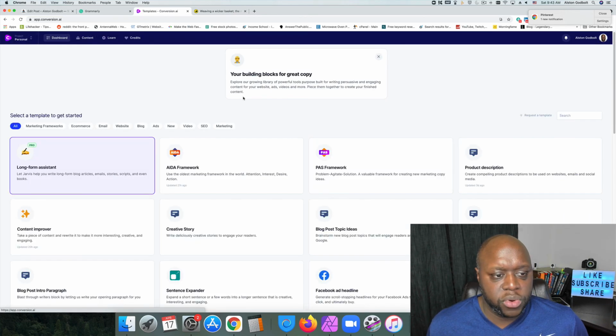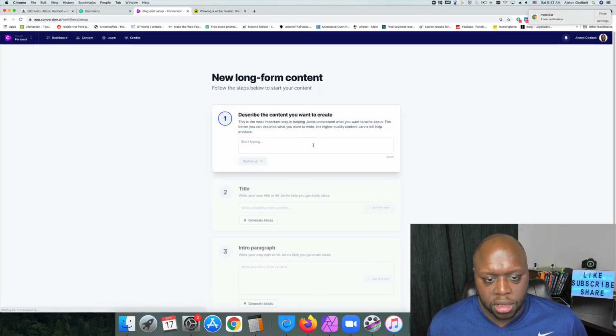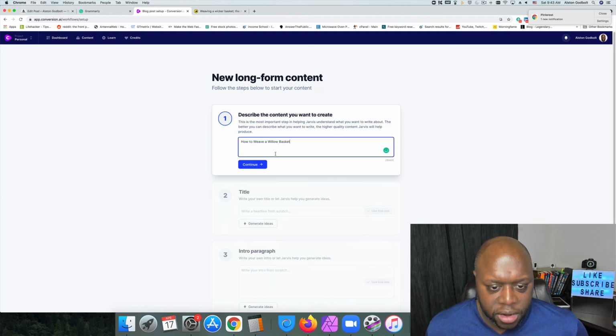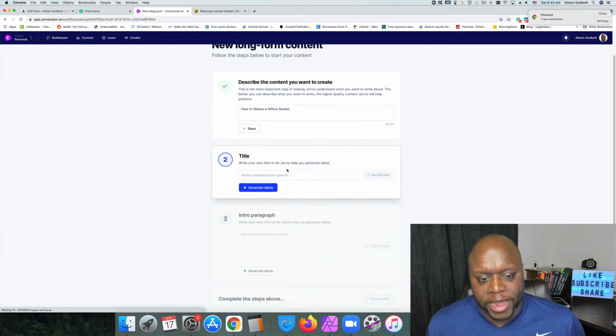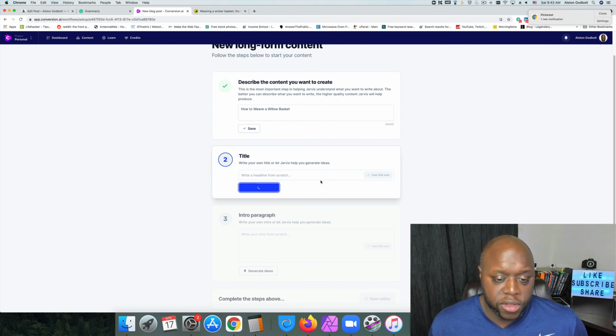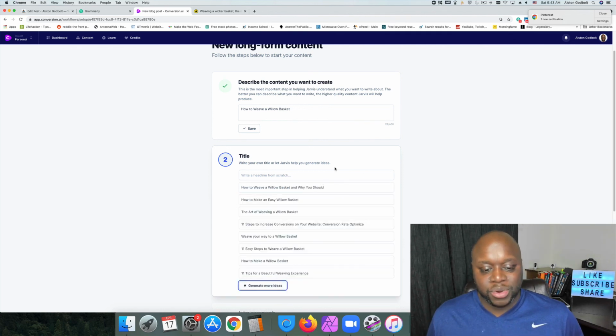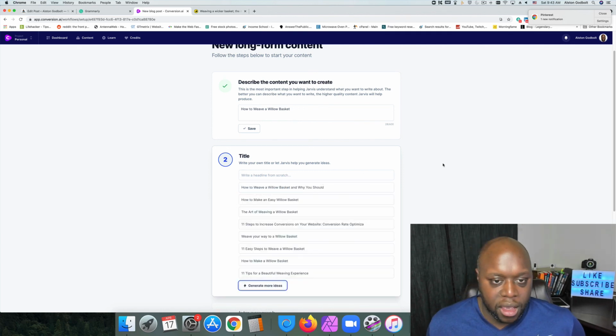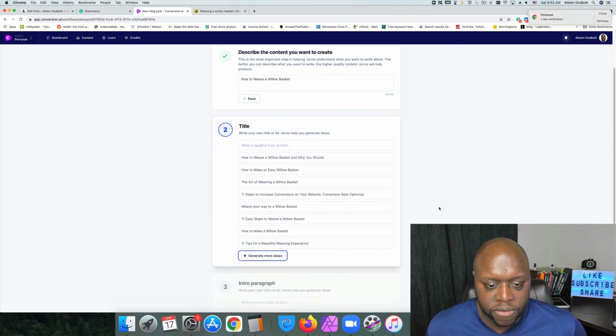We're going to go to dashboard again. We're going to go to long form assistant, long form. We're going to type how to weave a willow basket, click on continue, generate ideas. And then we're going to see what these titles and introductory paragraph look like. It might struggle because there isn't a ton of content about wicker baskets, but let's see what happens. How to weave a willow basket and why you should. How to make an easy willow basket, the art of weaving. Let's do 11 steps.